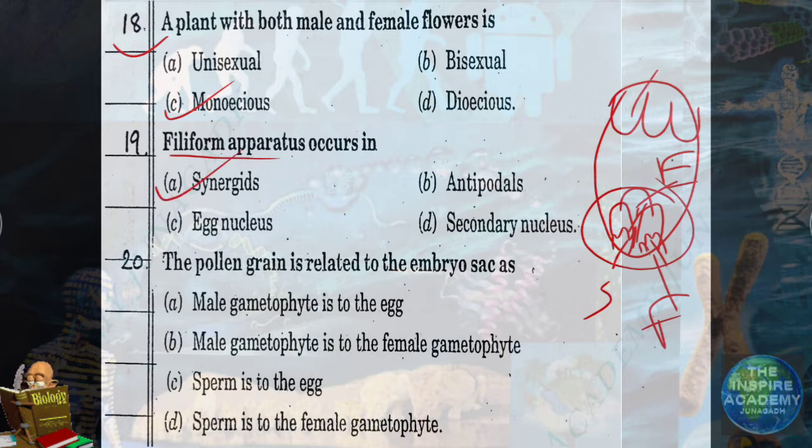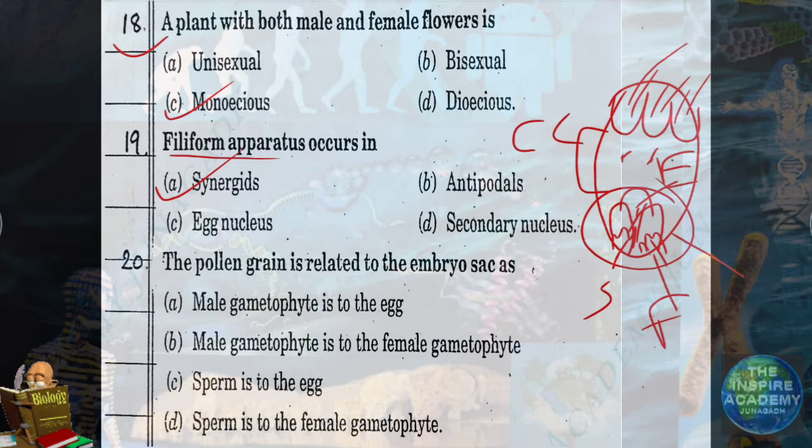So 3 cells are formed here, the antipodal cells. 3 cells include the egg apparatus, and the central one is called the central cell, which becomes the primary endosperm cell later on, and it has 2 nuclei. When the second male gamete fertilizes these 2 nuclei of the central cell, it becomes the primary endosperm cell, and the nucleus will be the primary endosperm nucleus.